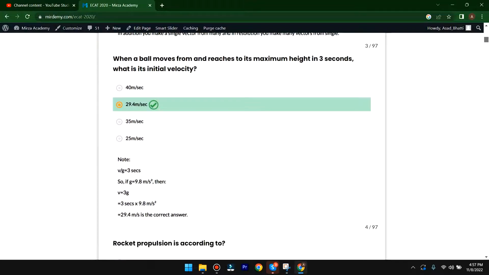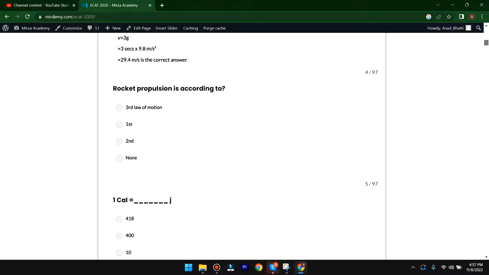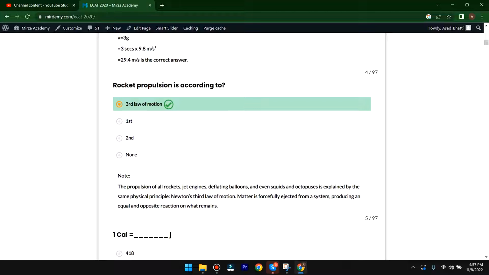The next MCQ. Rocket propulsion is according to the third law, first law, second law, or the last. Very simple question. Here it is the third law of motion, because the propulsion of all rockets, jet engines, deflating balloons, and even squids and octopuses is explained by the same physical principle: Newton's third law of motion. Matter is forcefully ejected from a system, producing an equal and opposite force on what remains. So here the A option is correct. Rocket propulsion is according to the third law of motion.